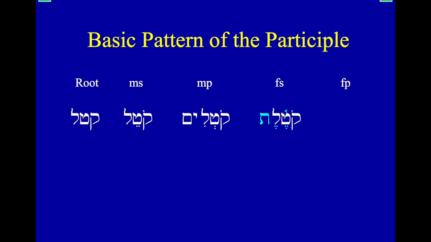This is a slightly different form. It's still a feminine ending. A tav ending can be a feminine ending, but it's not our qamets-hey ending. And then we have our typical feminine plural noun ending, ot. Notice we use our noun endings except for the feminine singular ending, which is slightly different from what we might imagine. It's like those two segols, so et, and the et ending is kotelet.